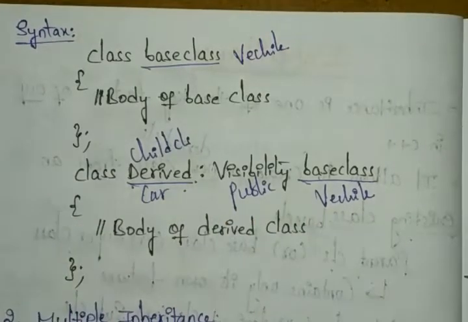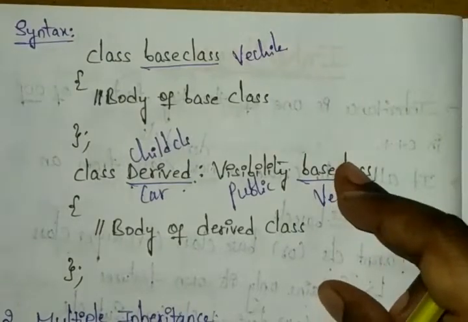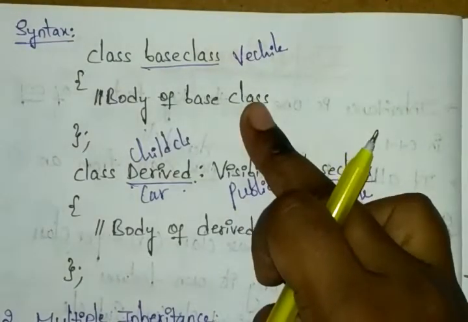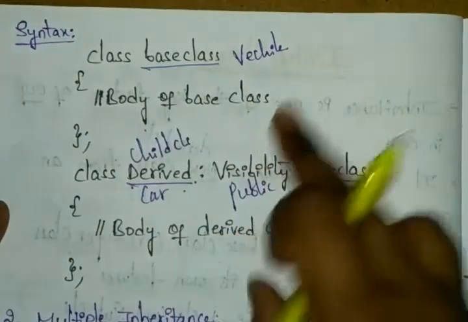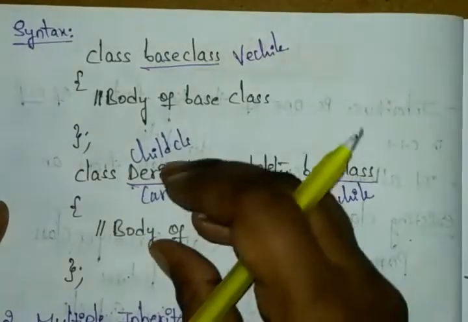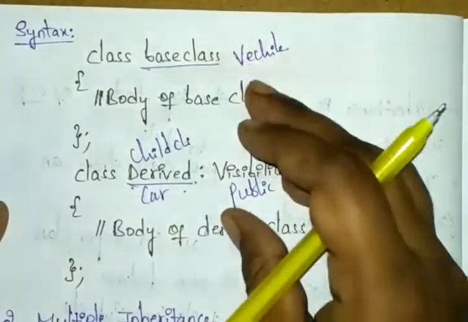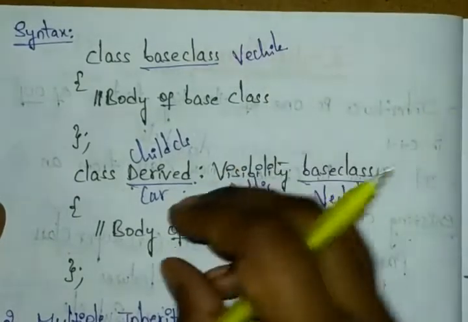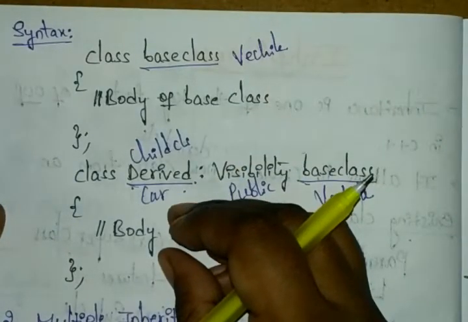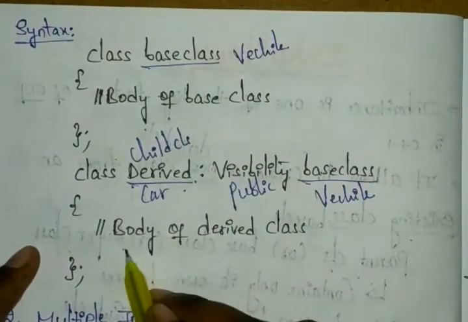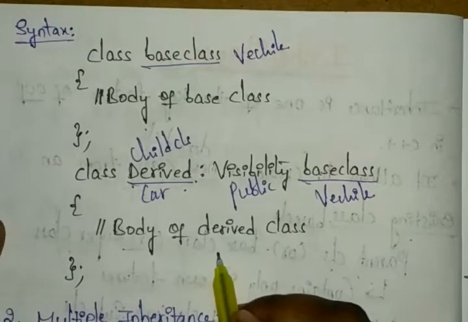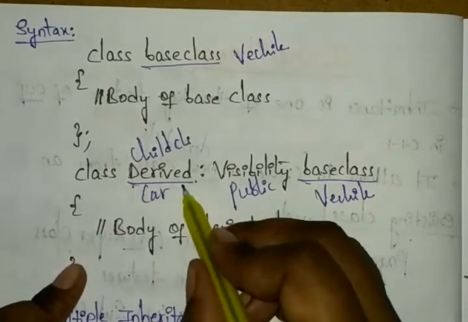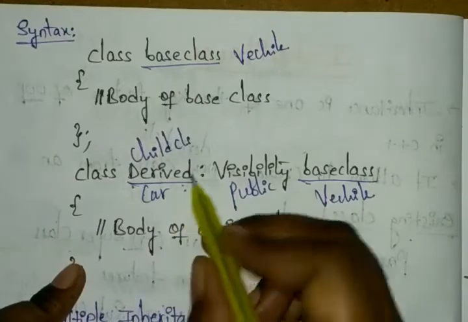If you write it like that, you can observe we have class car public vehicle. It means whatever statements you have in the body of the base class, those properties or features will be added into our child class, and they are also applicable for the child class.